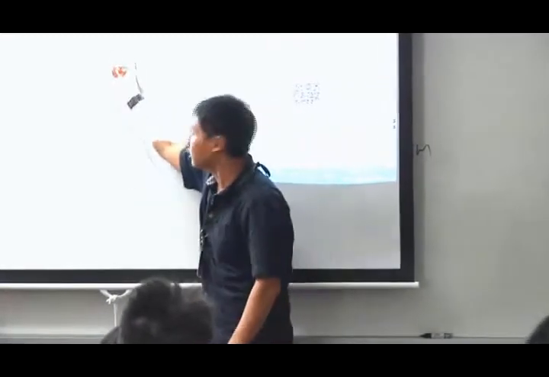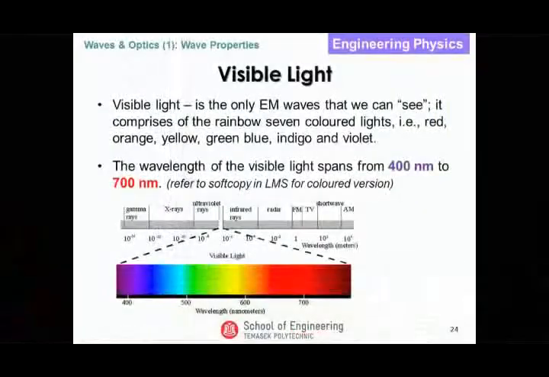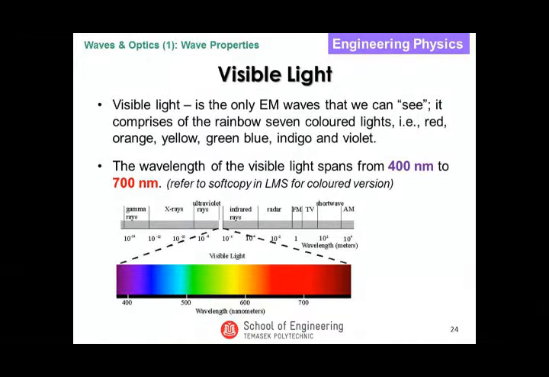Right, so the key thing, visible light is the smallest spectrum in the whole EM wave. This one, no other way, you all have to memorize this wavelength for visible light. Violet to red. What is the wavelength? Alright, from 400 nanometer to 700 nanometer. Okay, you all have to memorize.